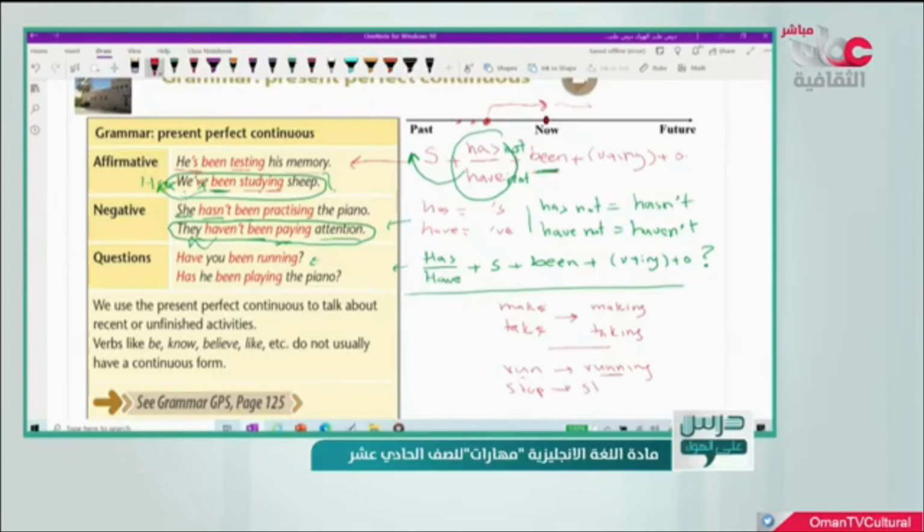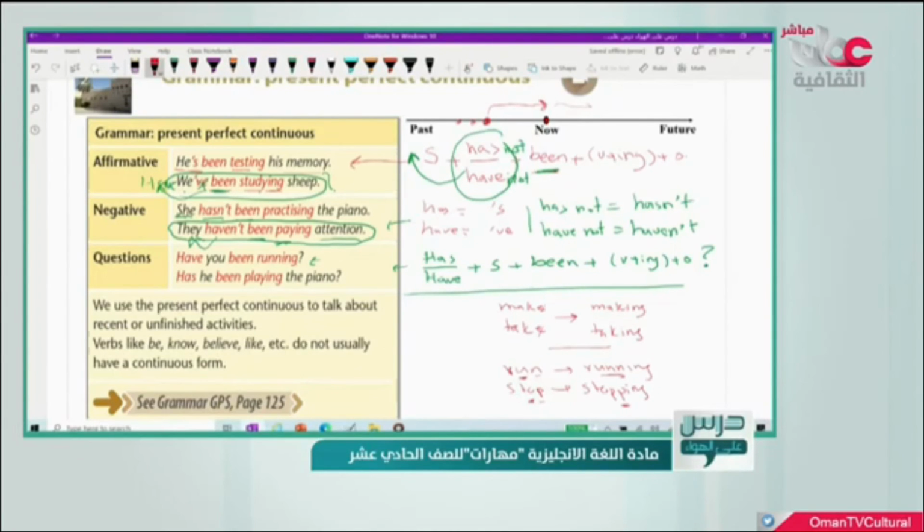It becomes what? Stopping. We add more N here, and we add more P here. Okay? This is in case that we have one syllable. What do we mean by one syllable verb? It means that we pronounce it one time in one syllable. So run, stop. Okay? But you have to be careful here, because the last consonant letter here should be preceded by a vowel. Okay? In this case, you do such thing.